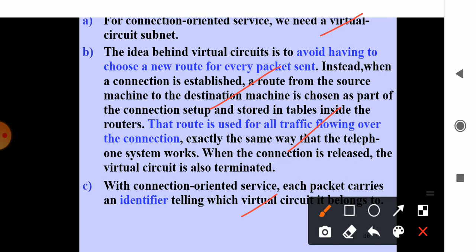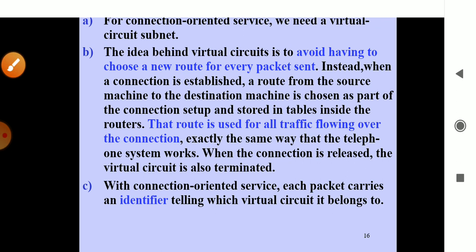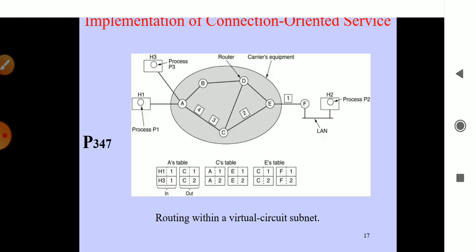Remember, a connection setup has to be made when it is a virtual circuit subnet. But in the connectionless service, you need not have a connection directly; it gets connected automatically from source to destination. Here, physically, the connection happens when the current is passed over the circuit. So this is the virtual circuit part, which is nothing but your connection oriented service.